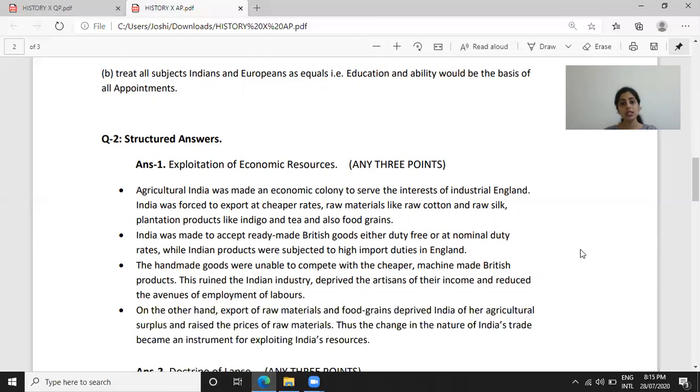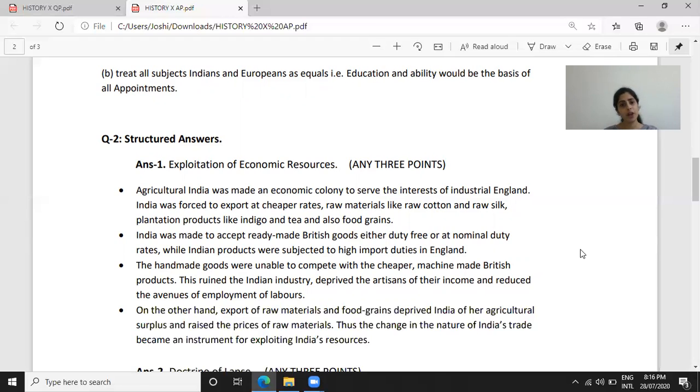This ruined the Indian industry, deprived the artisans of their income, and reduced the avenues of employment of laborers. Point number 4. On the other hand, export of raw materials and food grains deprived India of her agriculture surplus and raised the prices of raw materials. Thus, the change in the nature of India's trade became an instrument for exploiting India's resources.